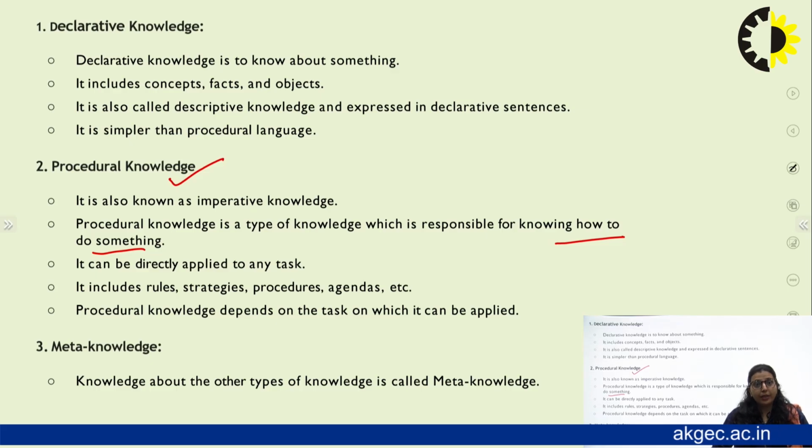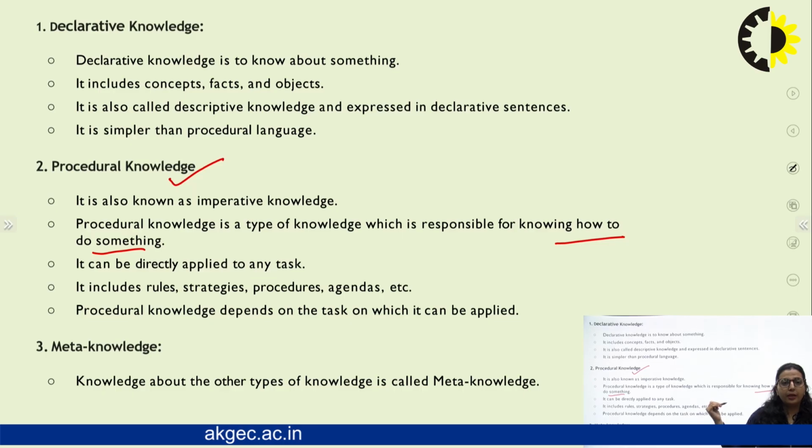As we know, everything has a procedure. Every concept or everything that we need to explain should have a procedure. So this type of knowledge can be applied to perform any task. It can include various strategies, various rules and agendas that we want to embed.